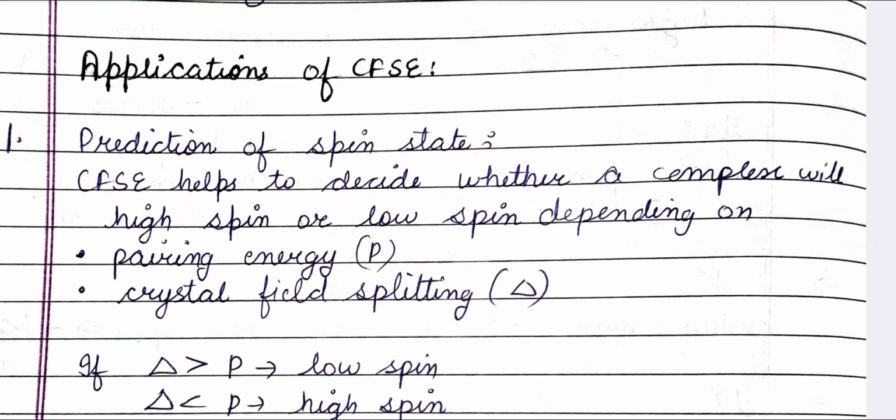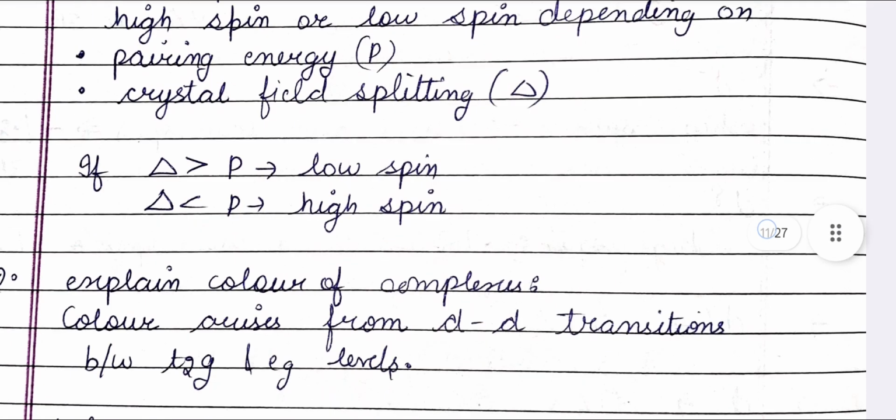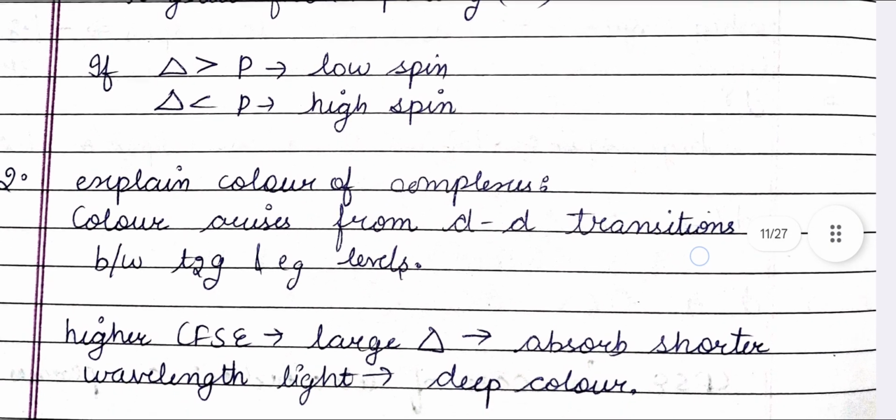Application of CFT, prediction of spin state. CFT helps to decide whether a complex will be high spin or low spin depending upon the pairing energy and crystal field splitting. If crystal field splitting is more than pairing energy, low spin complexes are formed. If crystal field splitting is less than pairing energy, high spin complexes are formed.